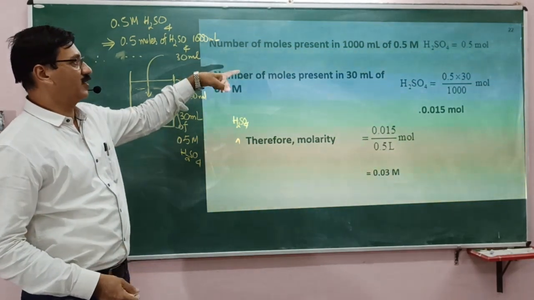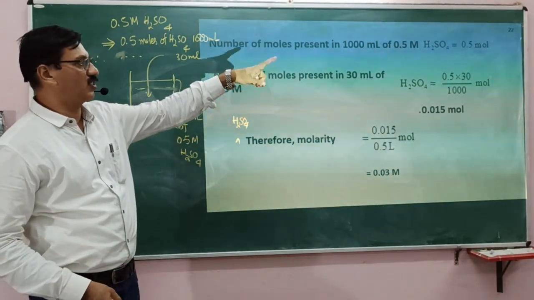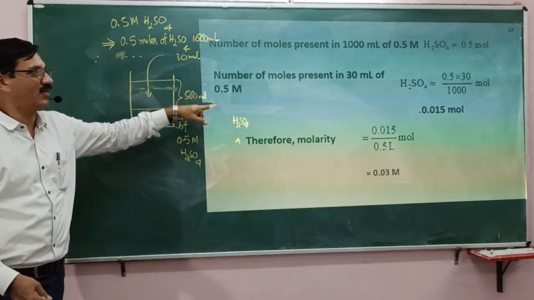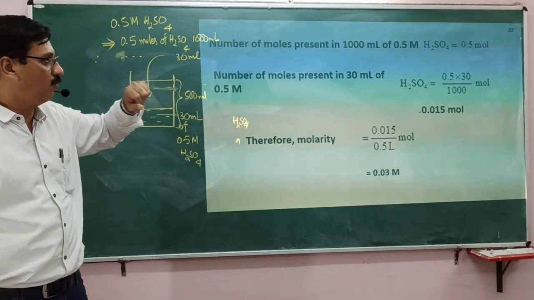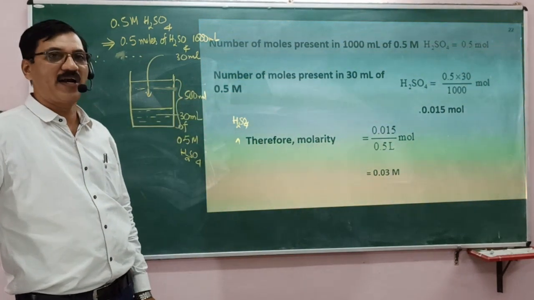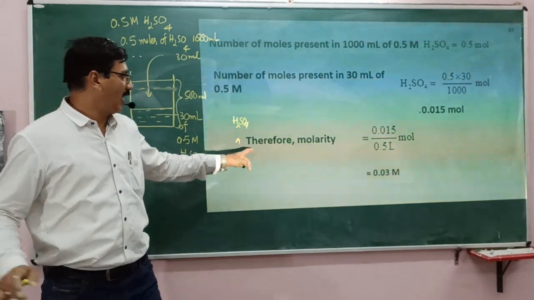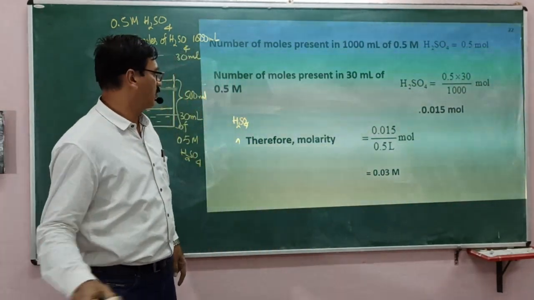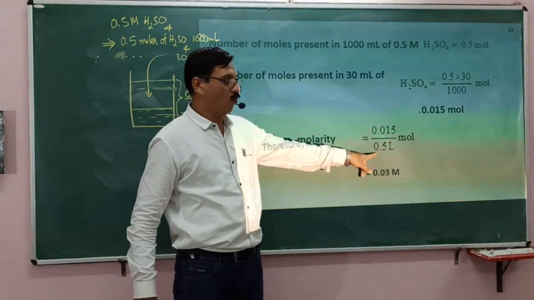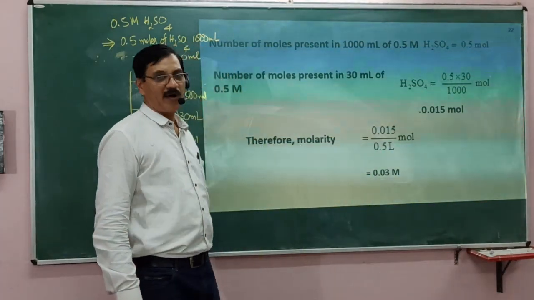Now, the number of moles present in 1000 ml of 0.5 M H2SO4 is 0.5 moles. And the number of moles present in 30 ml of 0.5 M is therefore given by 0.5 into 30 divided by 1000, that is 0.015. Now, molarity is number of moles divided by volume of solution in liter, that is 0.03.